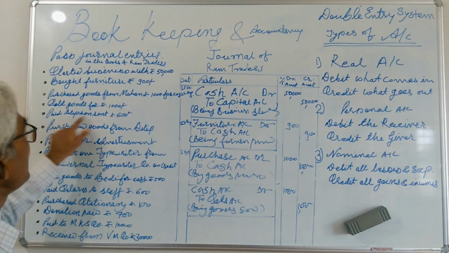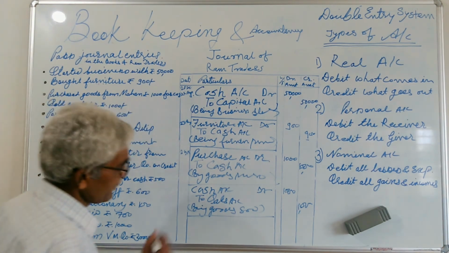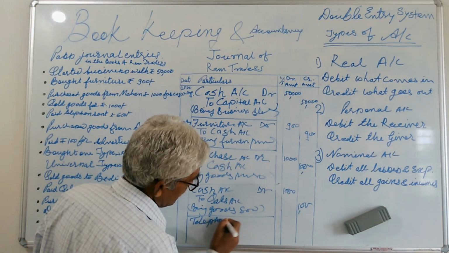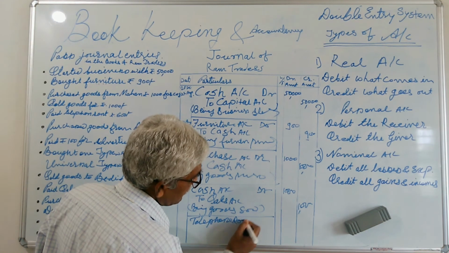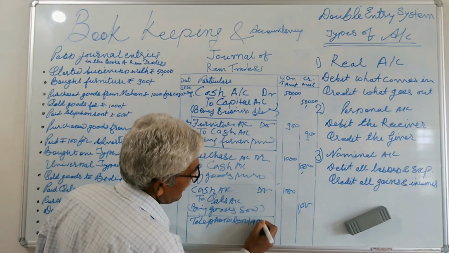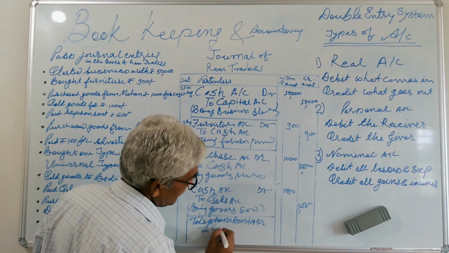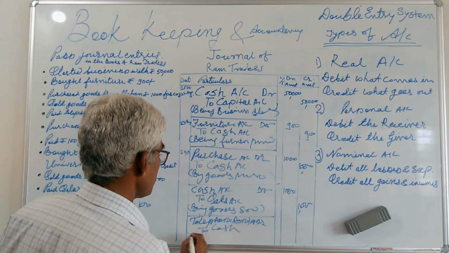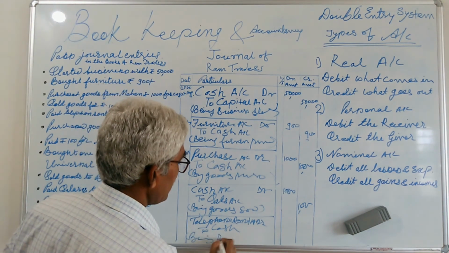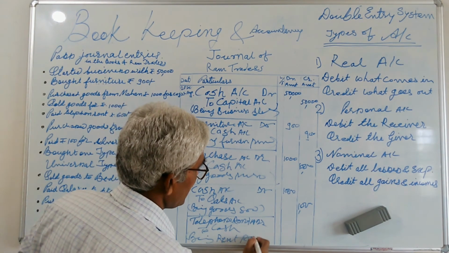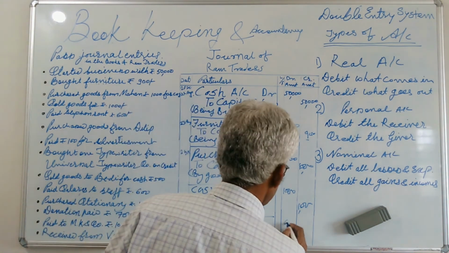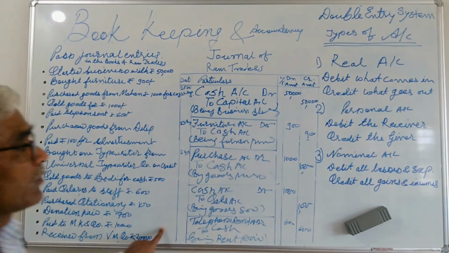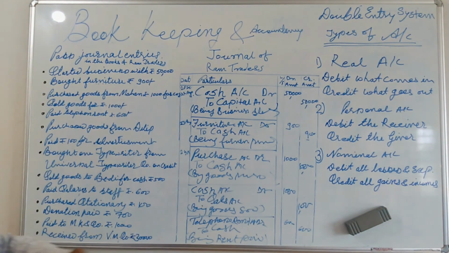Ram trader paid telephone rent rupees 600. So telephone rent account debited to cash account, because it is paid by cash. So it is a cash transaction, being rent paid, 600, as per your nominal account.